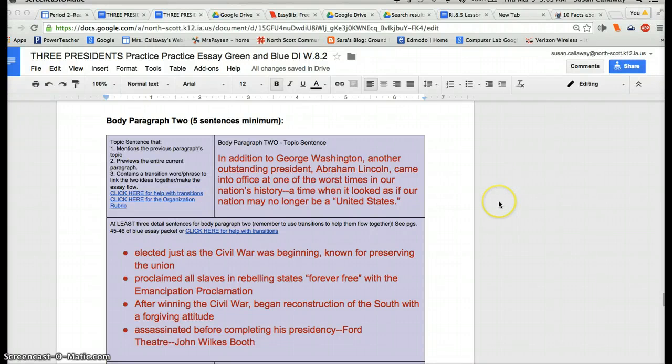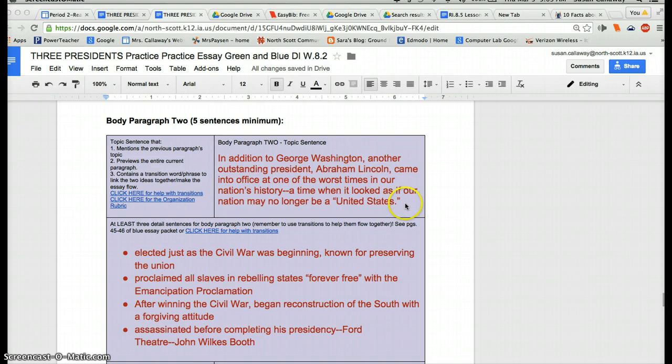This is a model of how to turn some notes that you have for a body paragraph into an actual body paragraph. For my topic, my thesis statement was the three presidents that were very well known and why they were so well known: Washington, Lincoln, and Kennedy. And then I've chosen to model body paragraph 2, which is about Lincoln.